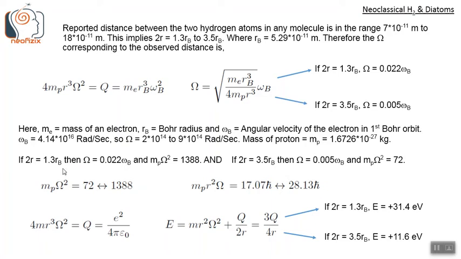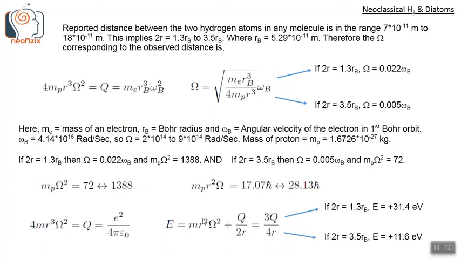So using the values and the circular orbit criteria, 4m r cube omega square equals q, in the energy equation, we get this. Basically, we eliminate the dr by dt term because r is constant. We'll be left with the rotational energy term of the two protons, which will become half m r square omega square plus half m r square omega square, which becomes m r square omega square. Plus this is the potential energy term.